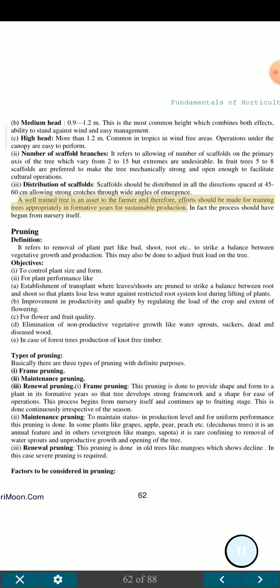A well-trained tree is an asset to the farmer and therefore, efforts should be made for training trees appropriately in formative years for sustainable production. In fact the process should have begun from nursery itself. Pruning definition. It refers to removal of plant parts like bud, shoot, root etc. to strike a balance between vegetative growth and production. This may also be done to adjust fruit load on the tree.